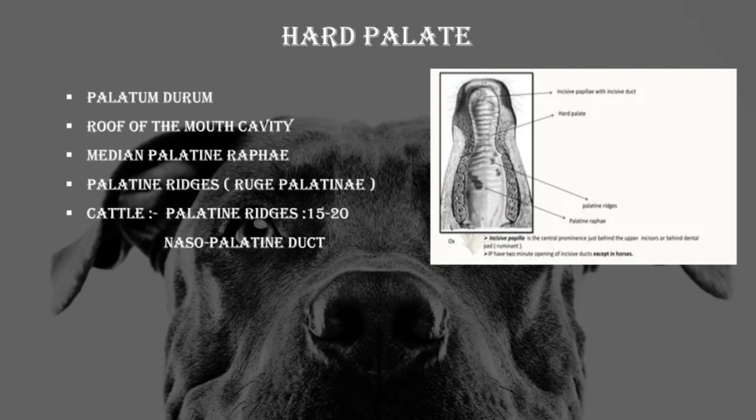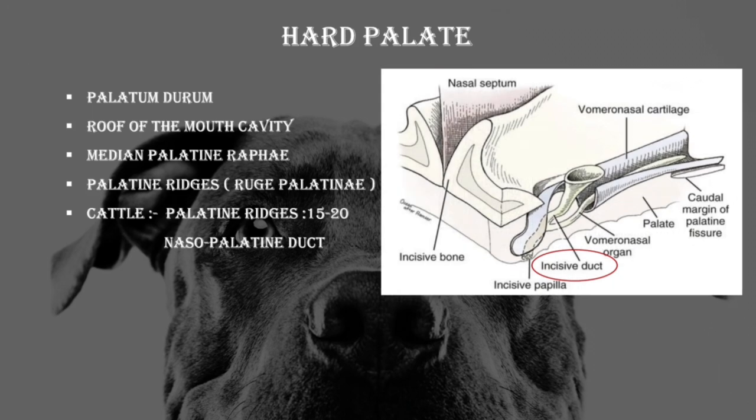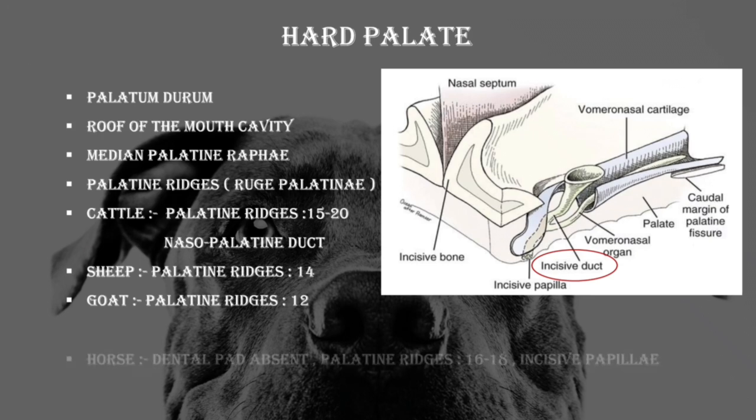On either side is present the oral opening of the incisive duct, also called as nasopalatine duct. We can see the nasopalatine duct here. In case of sheep, the palatine ridges are 14, and in case of goats, it is 12 in number. Dental pad is also present in them.